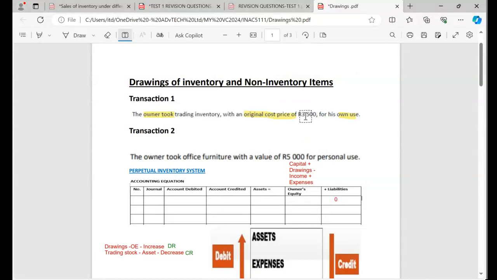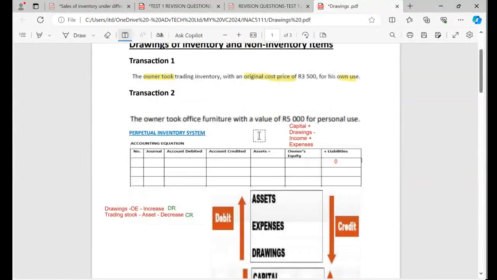So in the future, if they give you the cost price together with the selling price, please ignore the selling price. Don't even say selling price minus cost price. You must not do those calculations. Only give preference to the original cost price. We only record trading inventory as drawings at cost. Always at cost. Okay, so make sure that you know that.